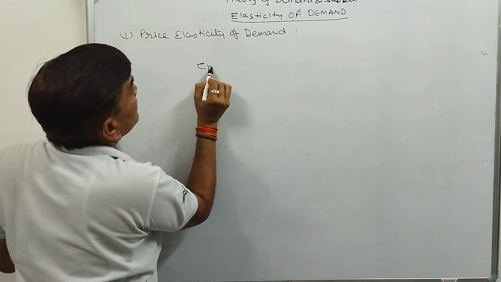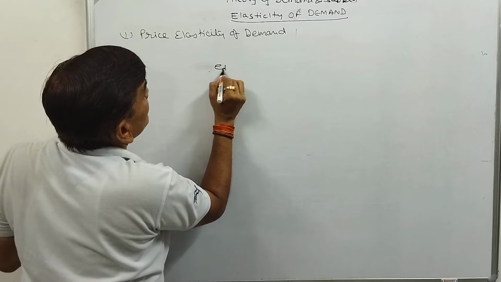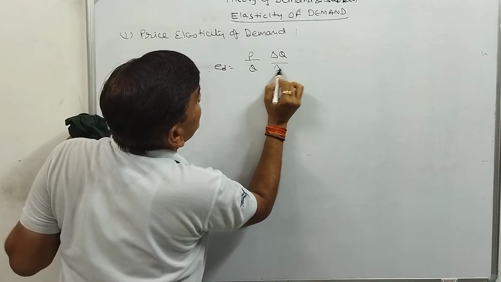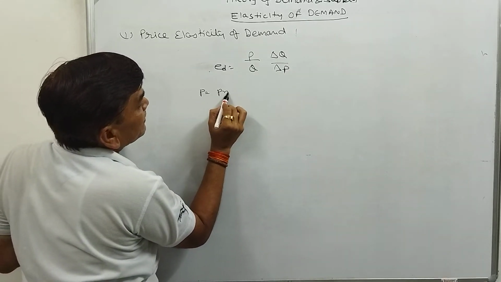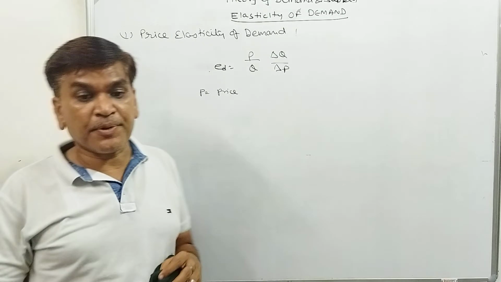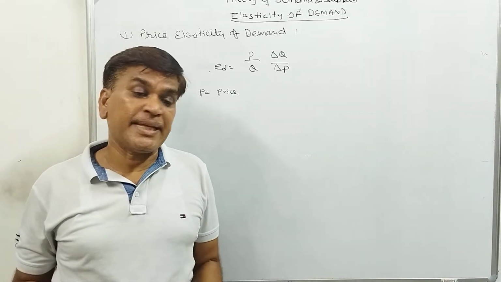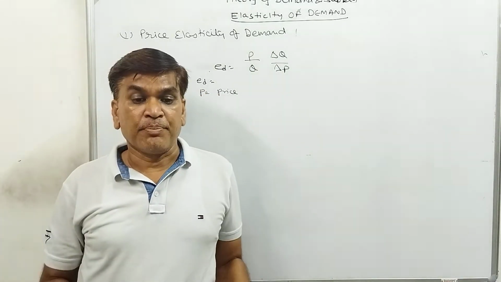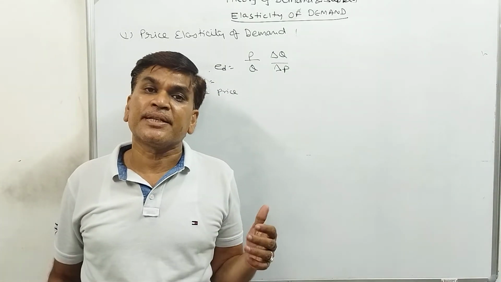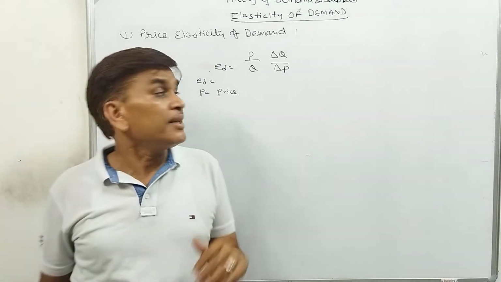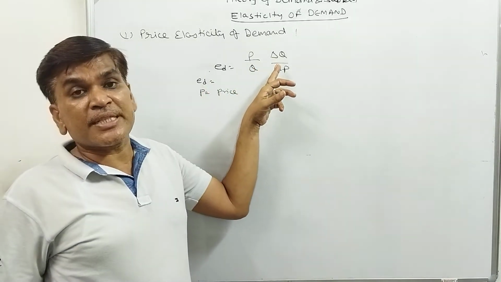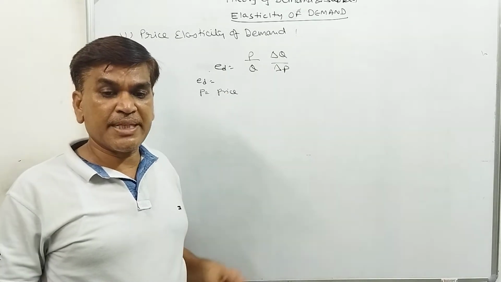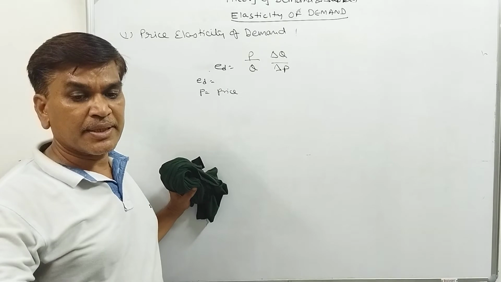Elasticity of demand is P upon Q, change in Q divided by change in P. ED stands for the elasticity of demand. P stands for the original price. Q stands for the original quantity. Delta Q stands for the change in quantity, and delta P stands for the change in price. That will be called the elasticity of demand.